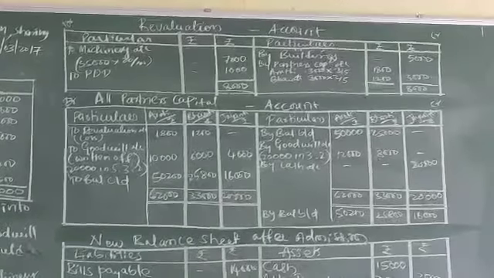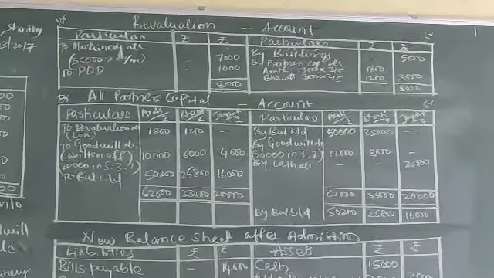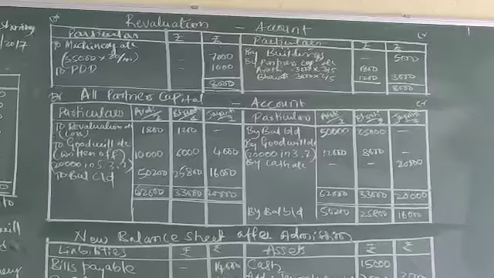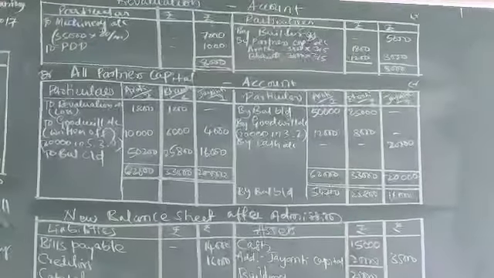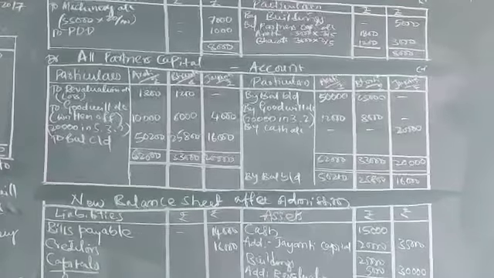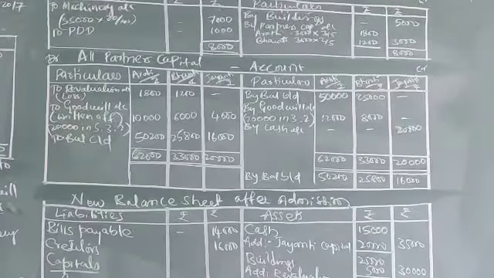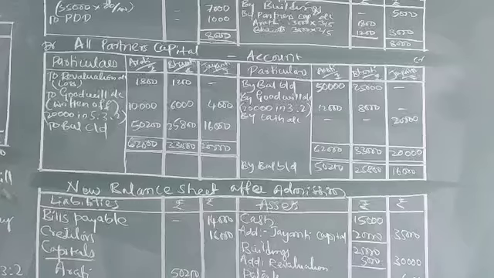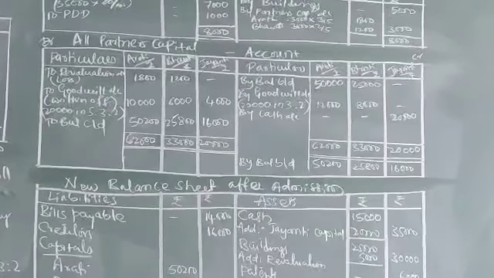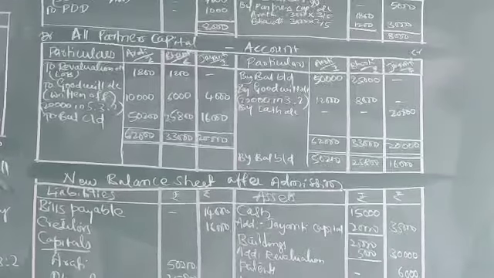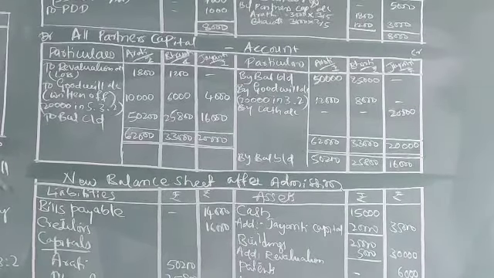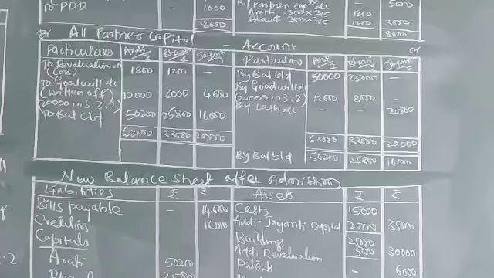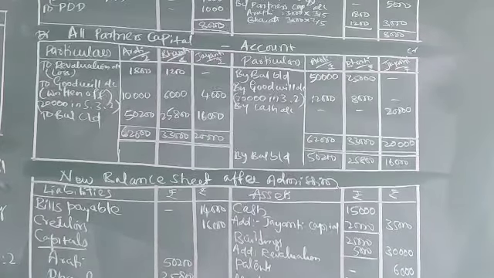So that amounts to rupees, Aarti should suffer 1,800 and Bharati 1,200 as a loss. Total of both the columns 8,000, 8,000. And balance brought down, that is the capital balance available on the liability side of the opening balance sheet, that is 50,000 and 25,000 of the old partners. Goodwill is created in the firm only, that is 20,000. That 20,000 is given to the old partners in 3:2 ratio, that is 20,000 into 3/5 and 20,000 into 2/5, to Aarti and Bharati, and cash brought into the business by the newly admitted partner, rupees 20,000.